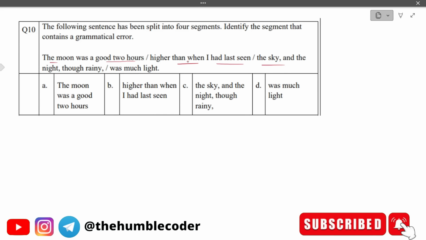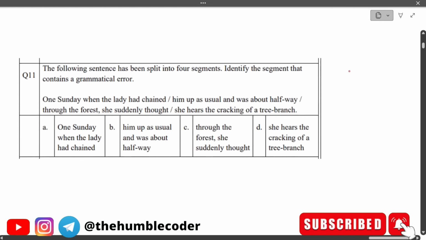The correct answer in this case would be was much light. Let me tell you the reason. The segment was much light is grammatically incorrect, because in this context the sentence intends to compare the brightness or quality of the night. So the phrase should be was much lighter, because a comparison is happening. That is why we should say lighter instead of light. Hope you have understood it. The correct answer would be option D, which is was much lighter. Let's move now to the next question.